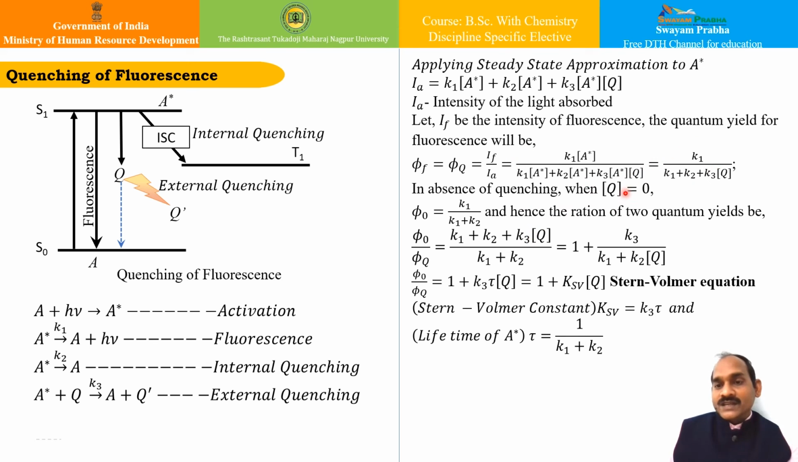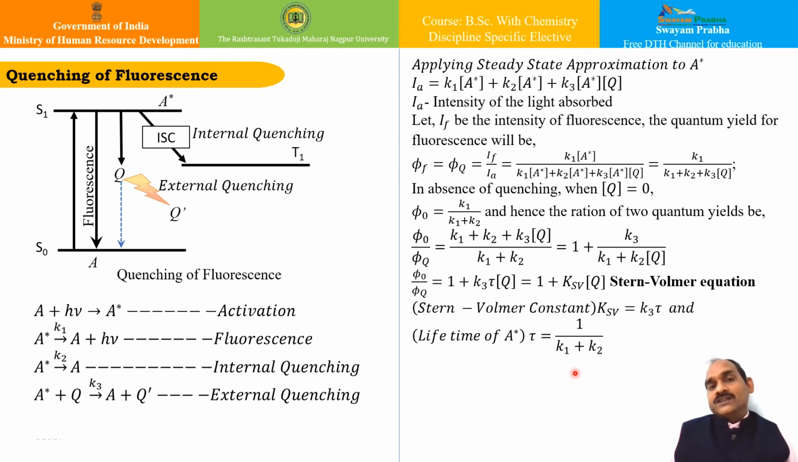In the absence of quenching, Q is equal to 0, and therefore my equation leads to phi 0, that is this. So phi 0 upon phi Q will give me this particular expression. This is actually known as the Stern-Volmer equation. If you see, this is the equation of a straight line, isn't it? And this Stern-Volmer constant, KSV, that is K3 into tau, is actually the slope, and from it you can find out tau, which is the lifetime of the activated state of the reactant. It will be given by 1 upon K1 plus K2.